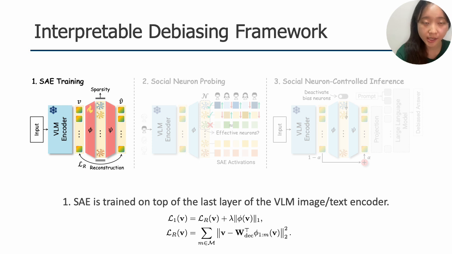First, an SAE is trained on the final layer of a frozen VLM encoder using a reconstruction and sparsity loss. Second, we probe the trained layer to actively localize social neurons. Third, during downstream inference, these targeted biased neurons are deactivated, yielding clean debiased representations.